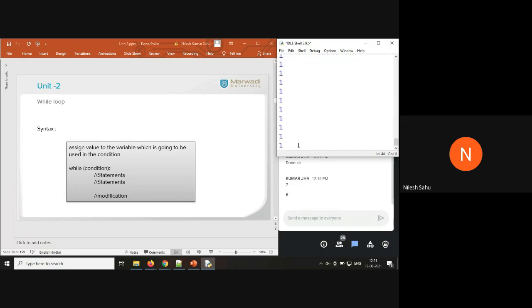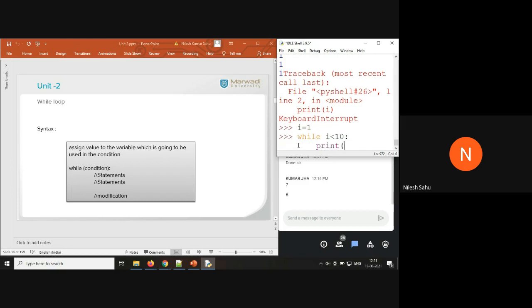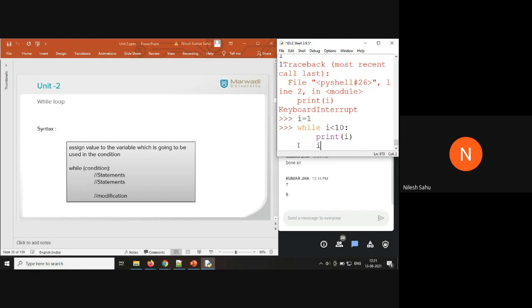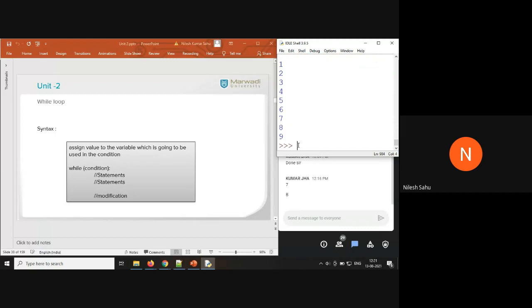If I am not specifying the modification, this loop is going to run an infinite number of times. So you need to specify the modification in the case of a while loop. This block of code is going to run until the condition becomes false.